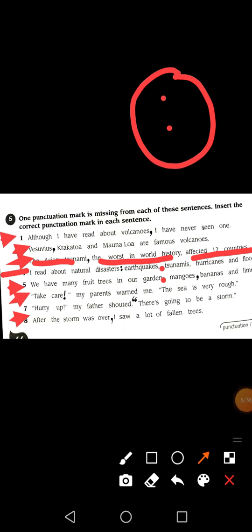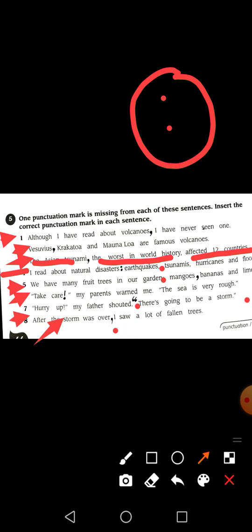We will have to enclose the dialogue of someone into the inverted commas in direct speech. So here we are going to put the starting commas, and then here commas are enclosed. Okay. Number 8. After the storm was over, I saw a lot of fallen trees. After the storm was over, comma, I saw a lot of fallen trees.